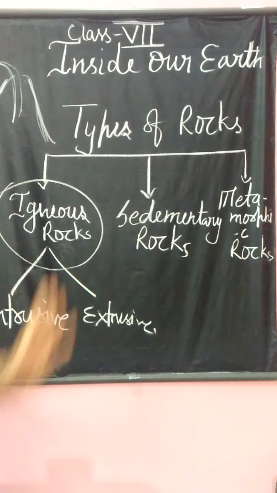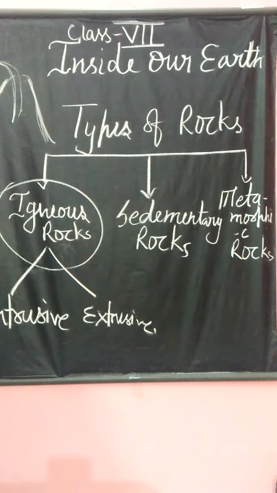Now a very important thing: these rocks are very important for us. What is their importance? In olden days, these rocks were used to make tools and weapons. Nowadays, rocks are used in different ways.